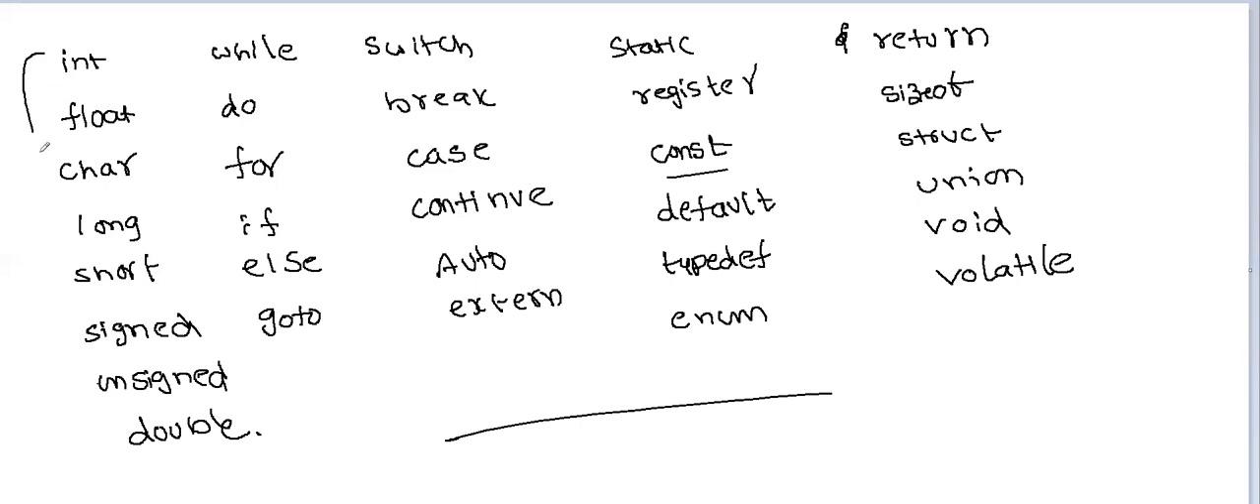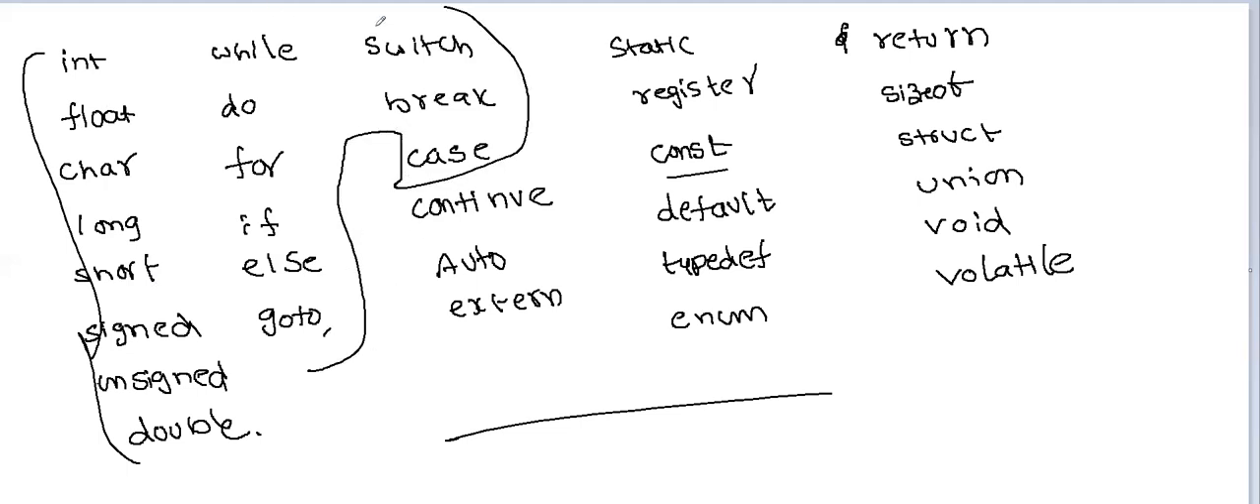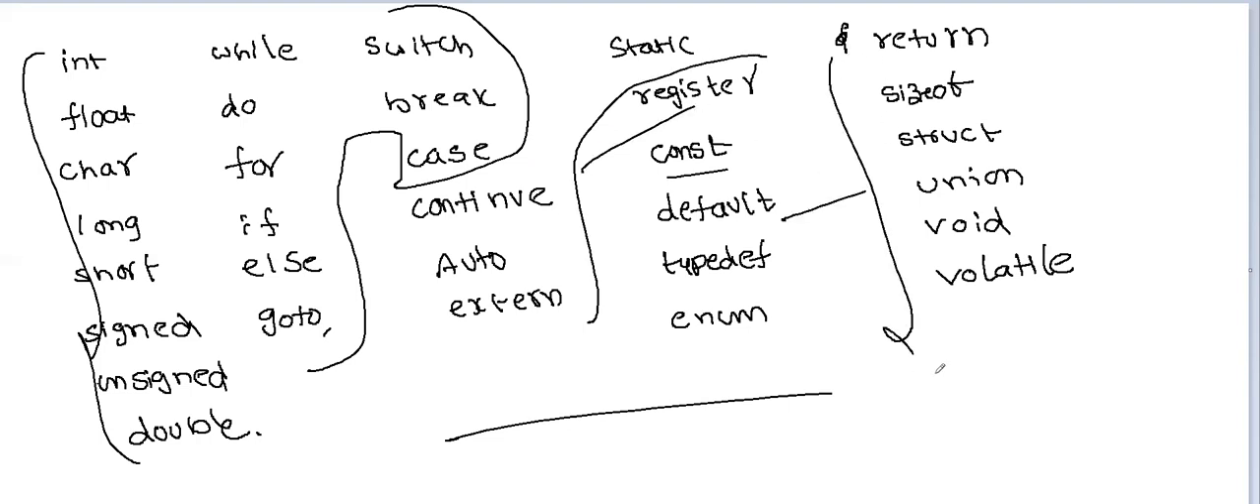How do you have to remember? Simply, these come under data types. Up to now, these come under control statements. These are storage classes. And the remaining come under structure and user-defined data types, like that. In C language, we have a total of 32 keywords. The keywords have fixed meanings which cannot be changed throughout the program. We cannot change the meaning of the keywords.